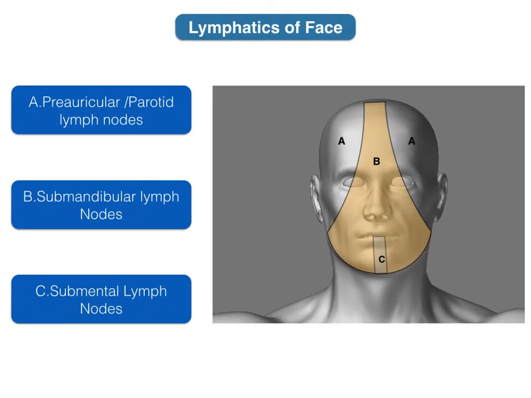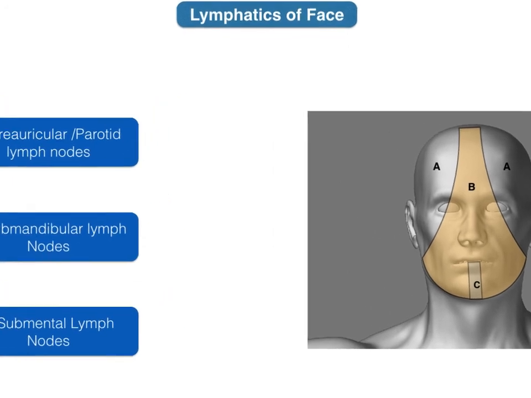The lymphatics of the face drain into three lymph nodes, namely the parotid lymph nodes, the submandibular lymph nodes, and the submental lymph nodes. The area A, which is shown in the diagram, is drained by the parotid lymph nodes, and B by the submandibular lymph nodes, and C, that is the middle part of the lower lip and the chin, is drained by the submental lymph nodes.